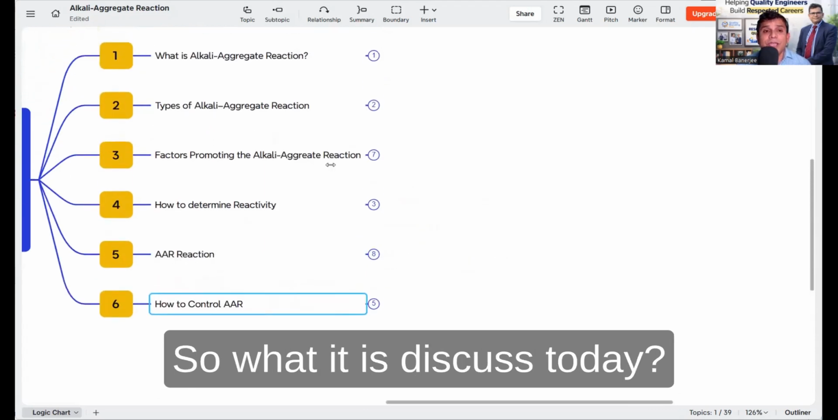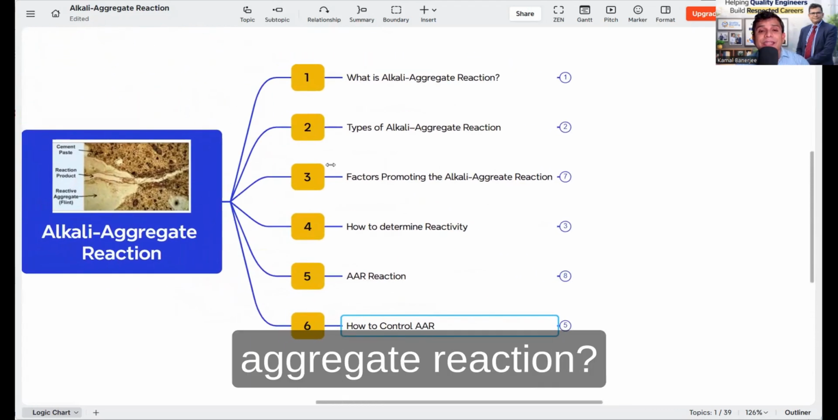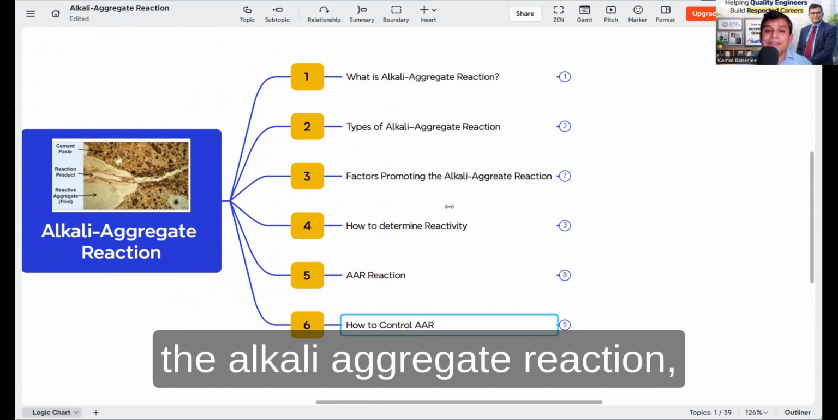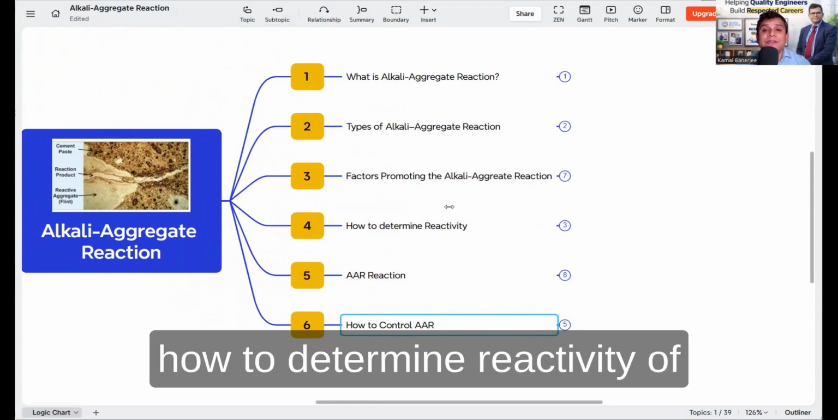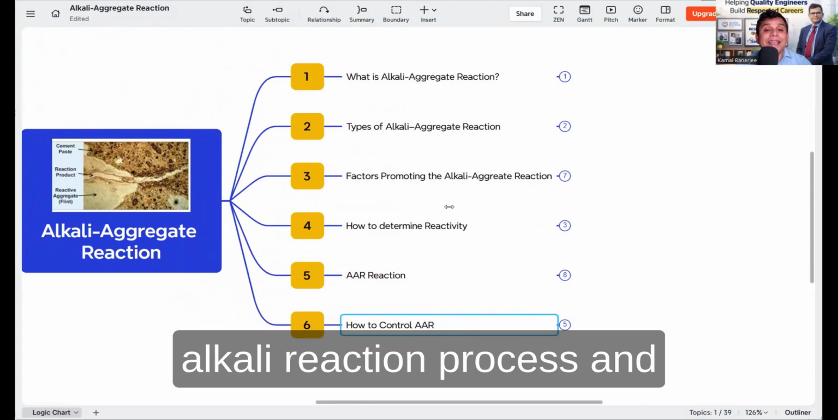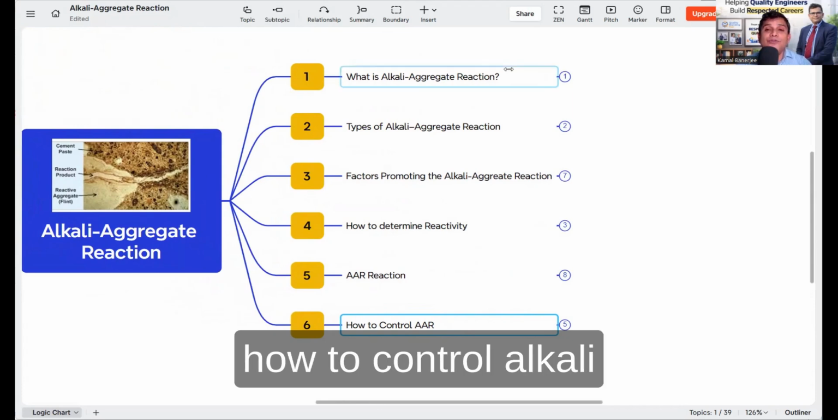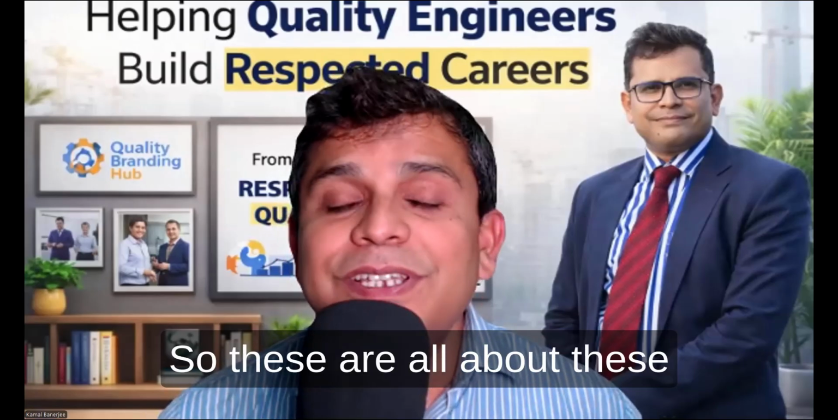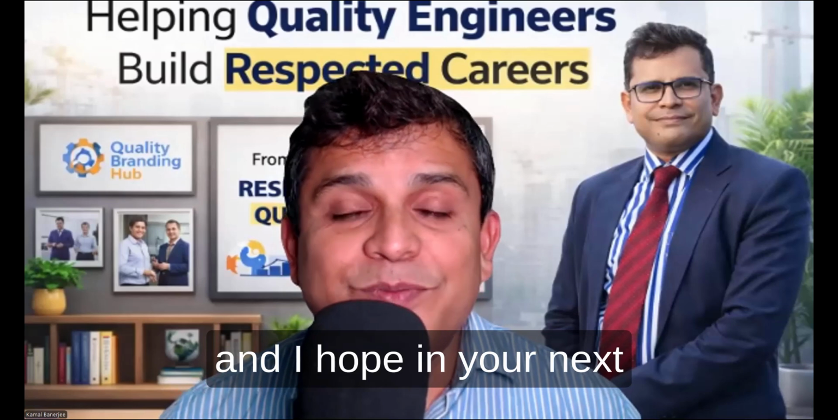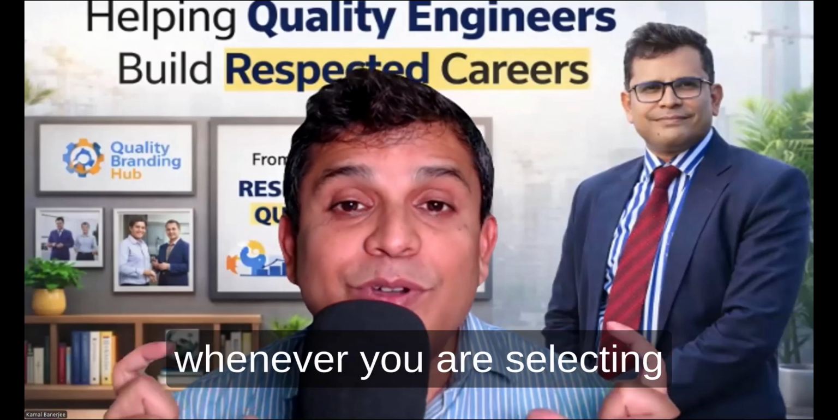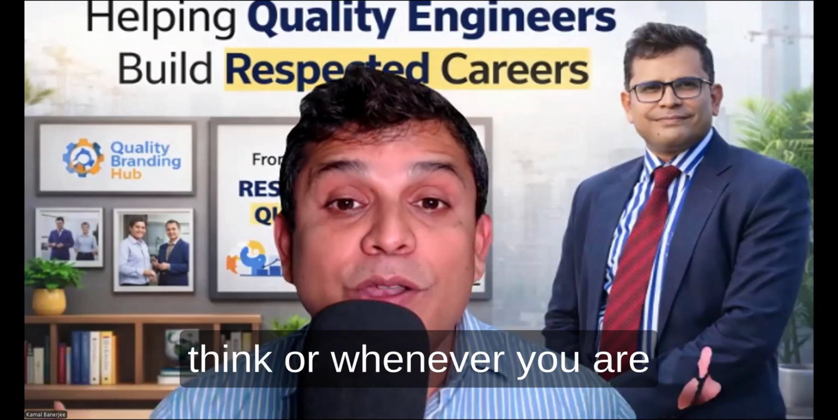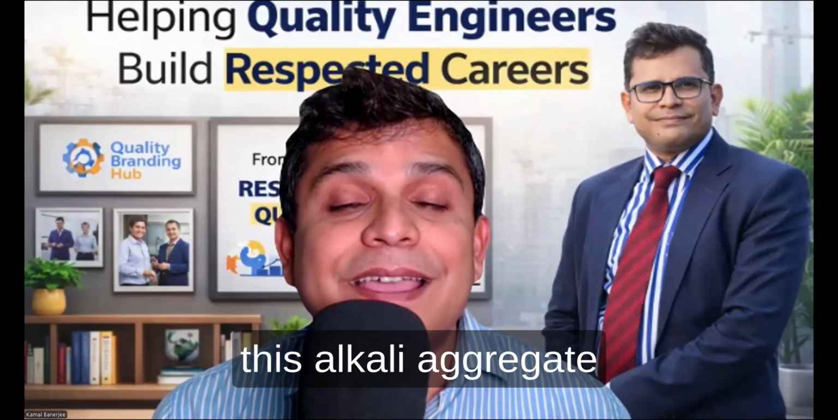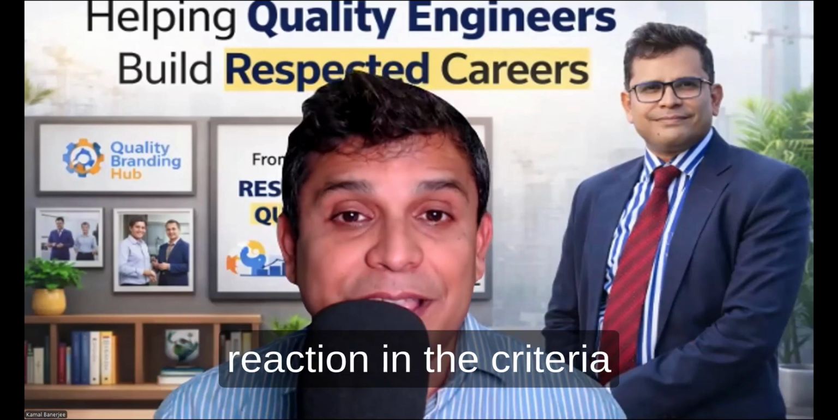So what we discussed today: what is alkali aggregate reaction, types of alkali aggregate reaction, factors promoting the alkali aggregate reaction, how to determine reactivity of the aggregates, what is the alkali reaction process, and how to control alkali aggregate reaction. I hope in your next project, whenever you are selecting the aggregate or your mix design, you will consider this alkali aggregate reaction in the criteria itself.